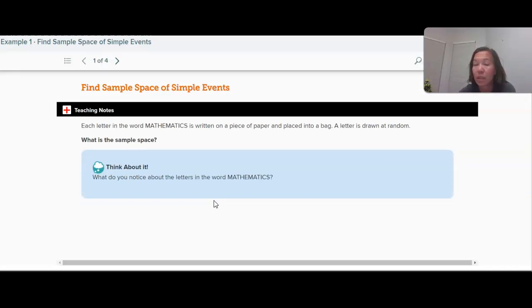on page 530. Each letter in the word mathematics, isn't that a beautiful word? Like probably one of the best words you've ever heard, is written on a piece of paper and placed into a bag. And I can tell which ones of you right now are like, no, boo. But it's a great word. A letter is drawn at random. What is the sample space?